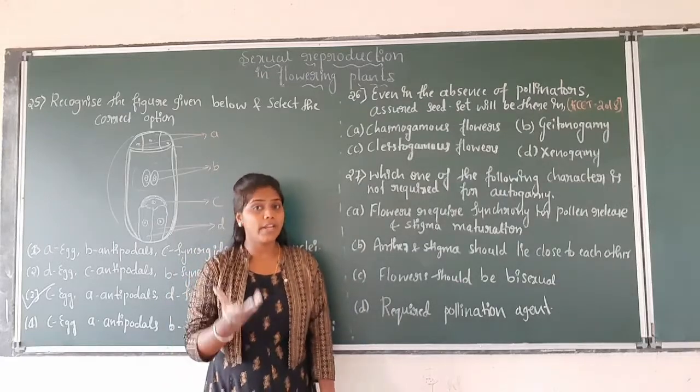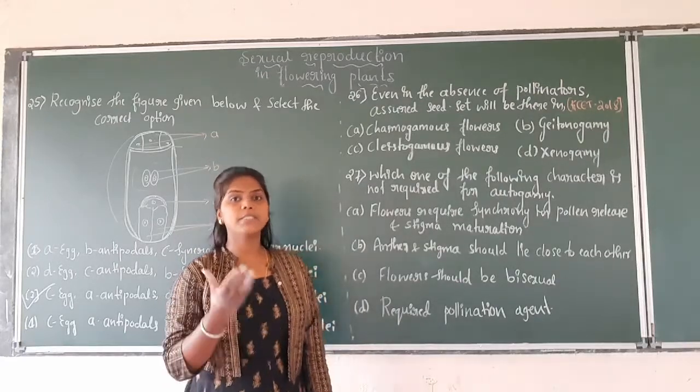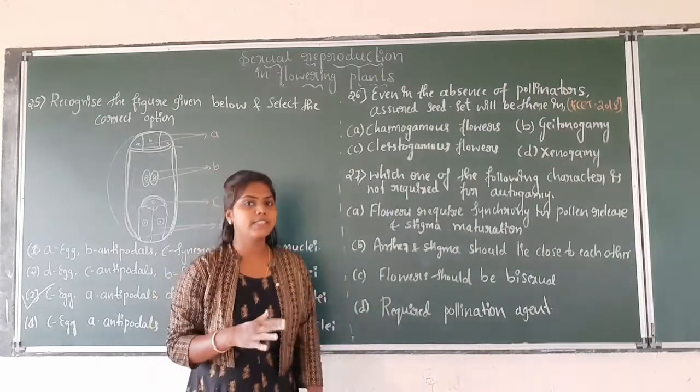So pollination takes place in the cleistogamous flower because it consists of autogamous